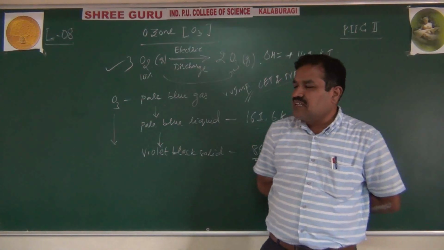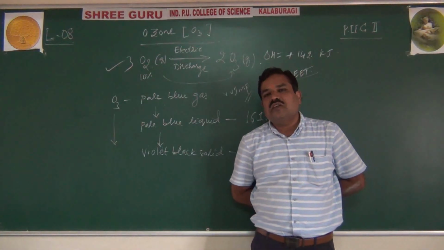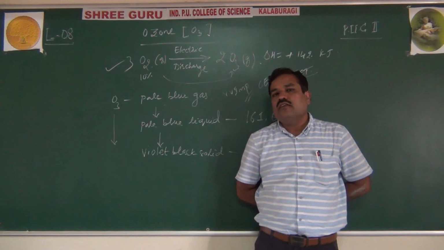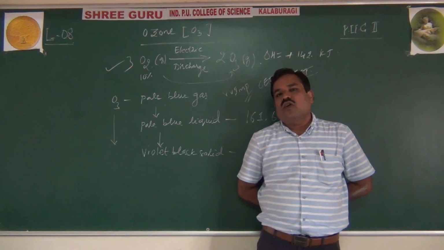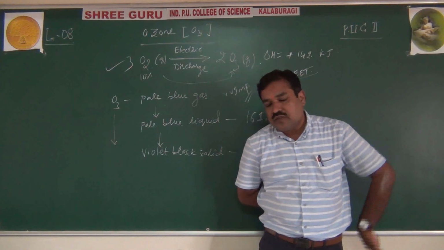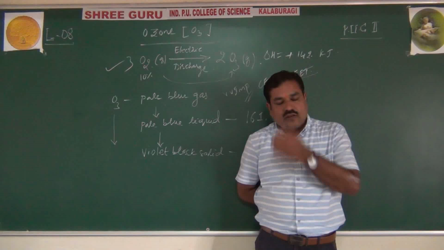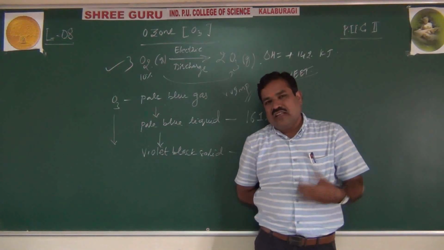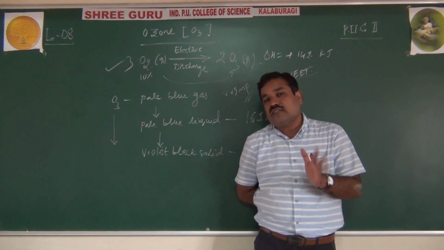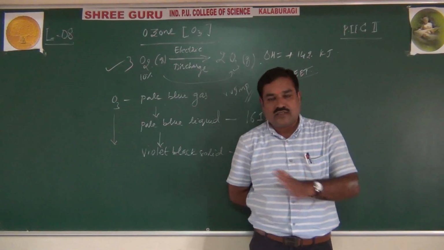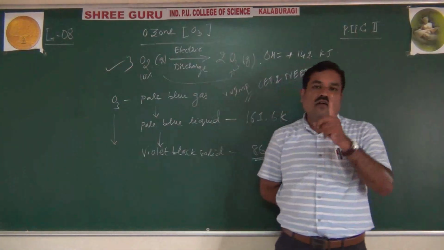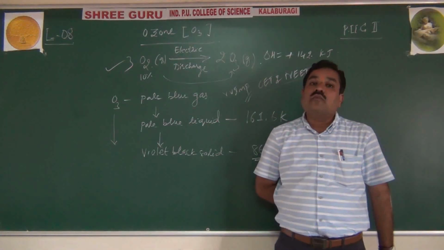Turpentine is organic in nature. That means it is readily soluble in an organic solvent like turpentine oil, and sparingly soluble in water. But as far as this ozone is concerned, its decomposition is highly exothermic. It is somewhat acidic in nature. If we inhale this gas directly, it is a poisonous gas, not good for health because of its oxidizing power.